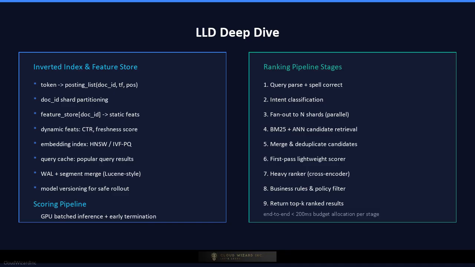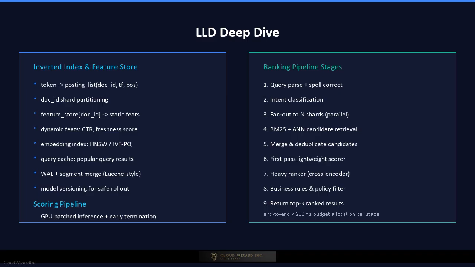Now the low-level design deep dive. The inverted index maps each token to a sorted posting list of document IDs with positions and term frequencies. Sharding is done by document ID range, so that each shard holds a complete index for its partition. At query time, the coordinator fans out to all shards in parallel and merges results by score.